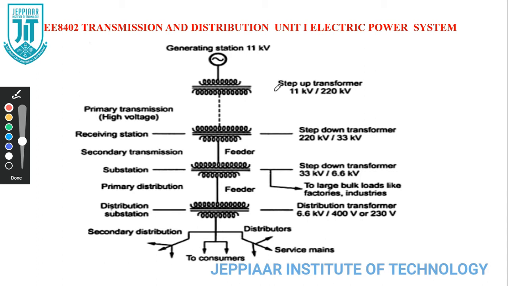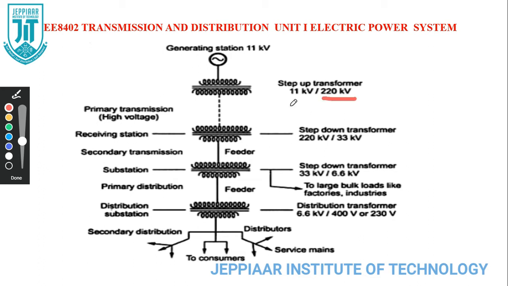In primary transmission, we step up the voltage level from 11 kV to 220 kV. That is the step up level, the primary transmission high voltage side.